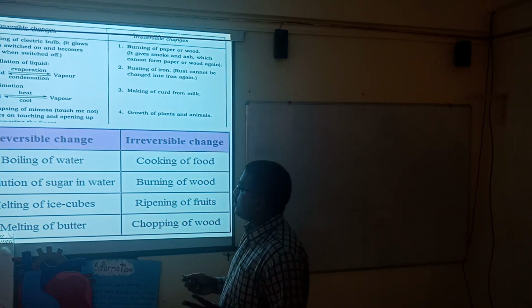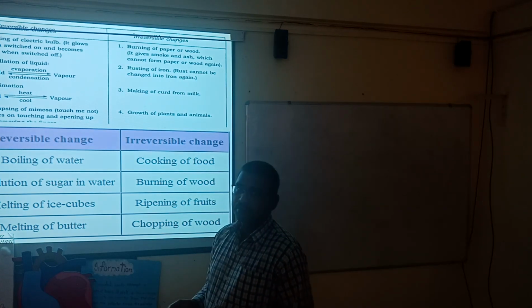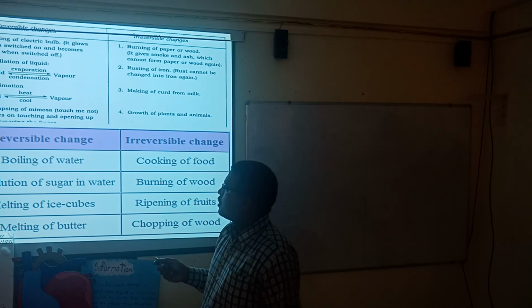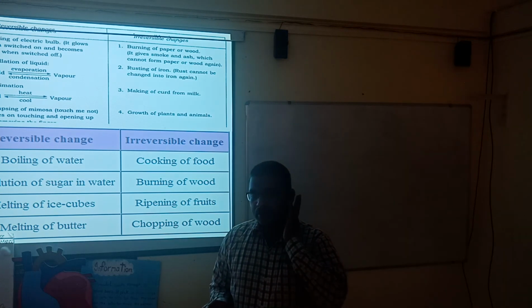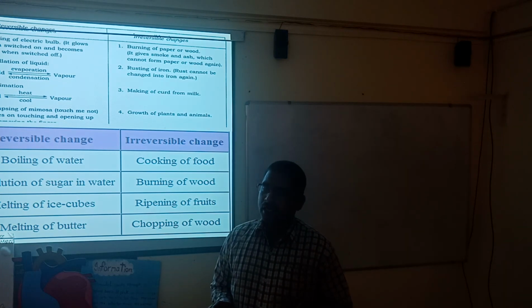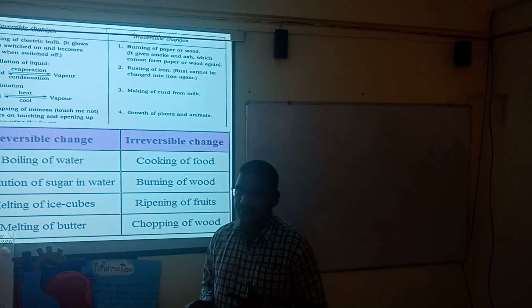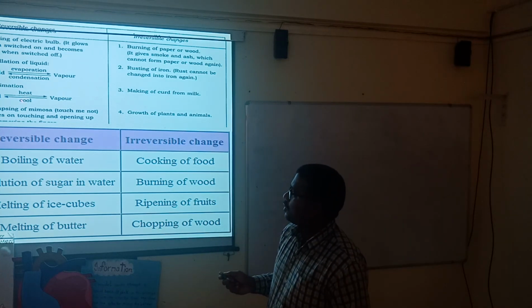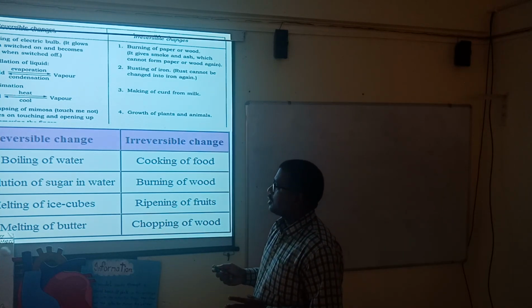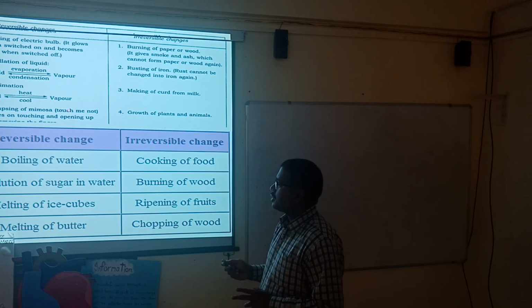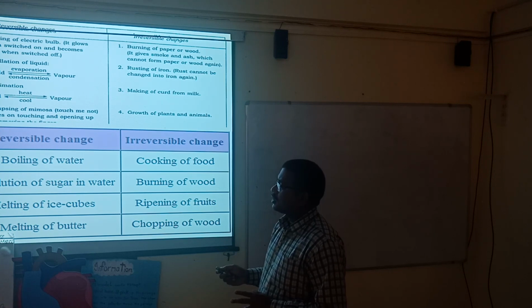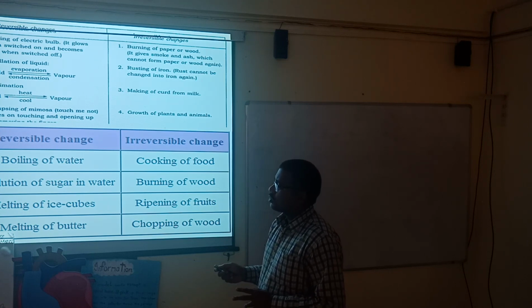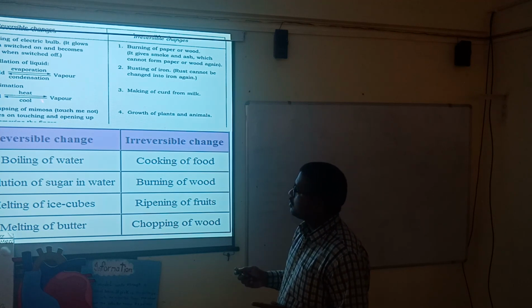When we talk about sublimation, what do we mean by sublimation? Sublimation means a substance which gets converted directly from solid into gaseous form. When a solid is heated, it gets directly converted into vapor, and when the vapor is cooled, it gets directly converted back into solid form. That's why it is a reversible change.